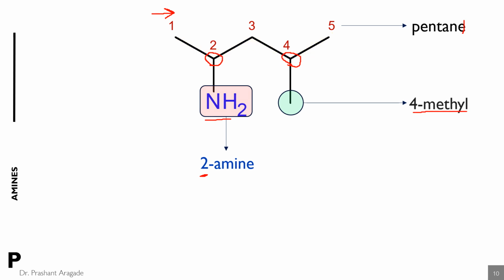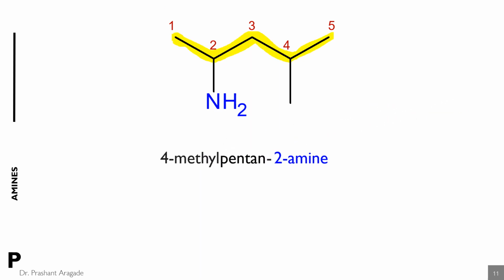So the name of this compound is 4-methyl pentane 2 amine. So it may be written as 4-methyl 2-pentanamine. This 2 indicates the position of the amine group attached to the alkane chain. So the final name, you can write 4-methyl 2-pentanamine or 4-methyl pentane 2 amine.